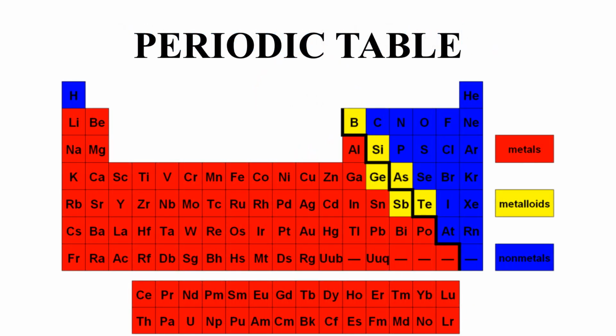In the periodic table, the elements are arranged as follows, like there are a much greater number of metals than non-metals and metalloids. Red color indicates metals, yellow metalloids, and blue non-metals.